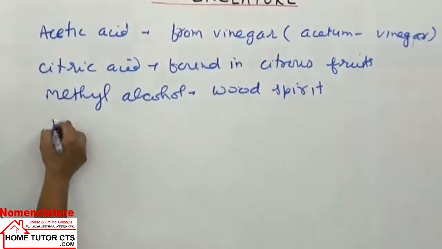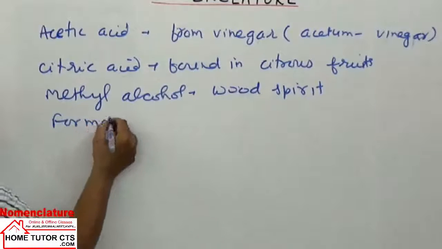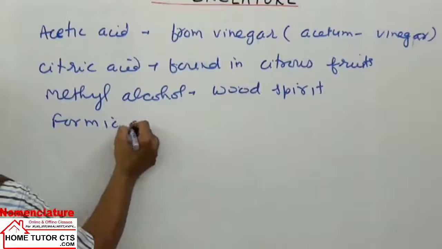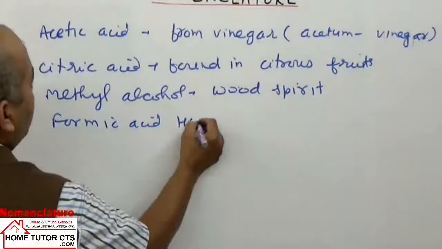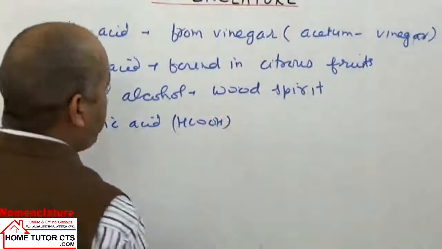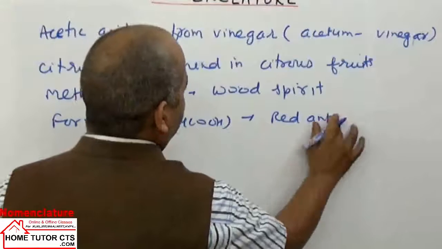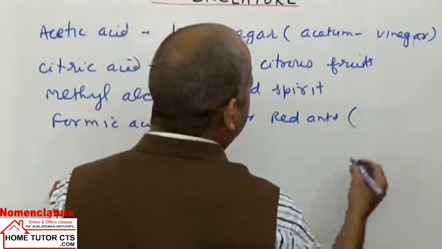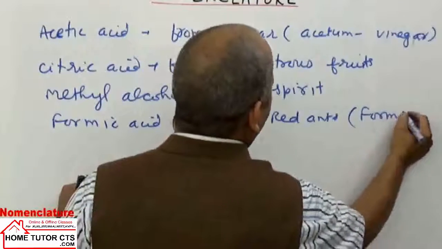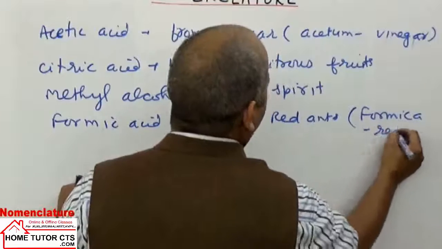Then you can take formic acid, formula HCOOH. It was found in red ants, for which the Latin name is formica, meaning red ant.